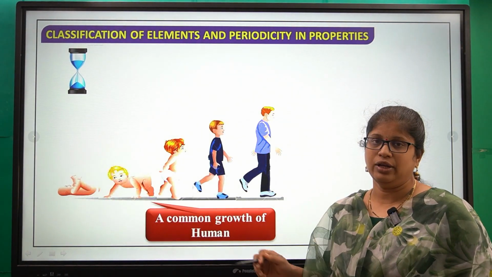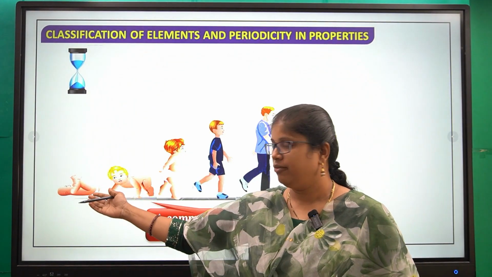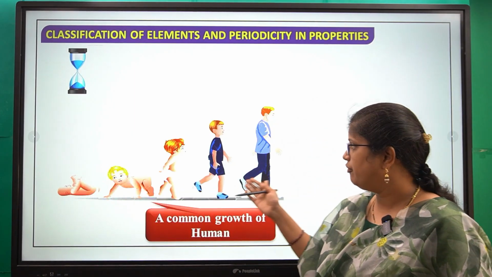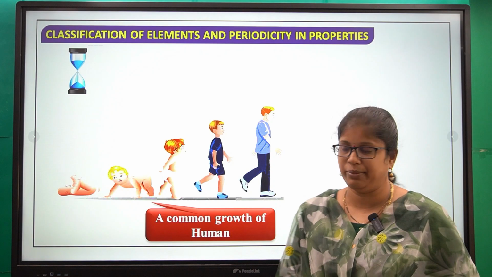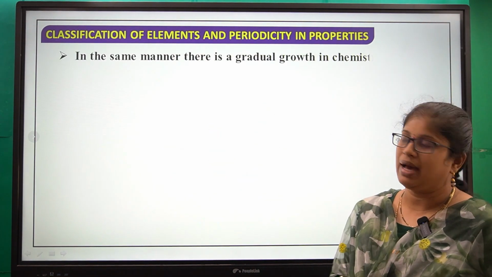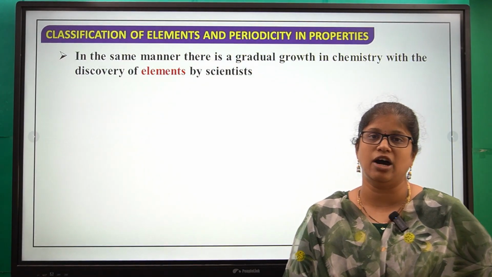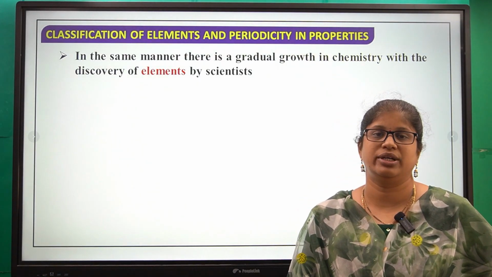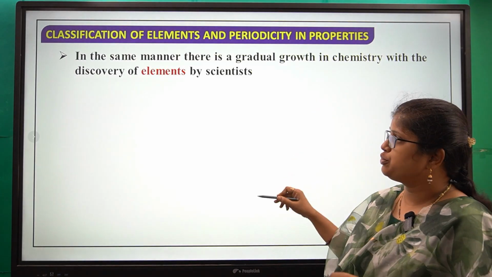If we look at this, what can we observe? When we are born, we are in the infant stage. Slowly we develop and start to walk. This is the common growth of a human being. In the same manner, there is a gradual growth in chemistry with the discovery of elements by scientists. Scientists also discovered the elements gradually.